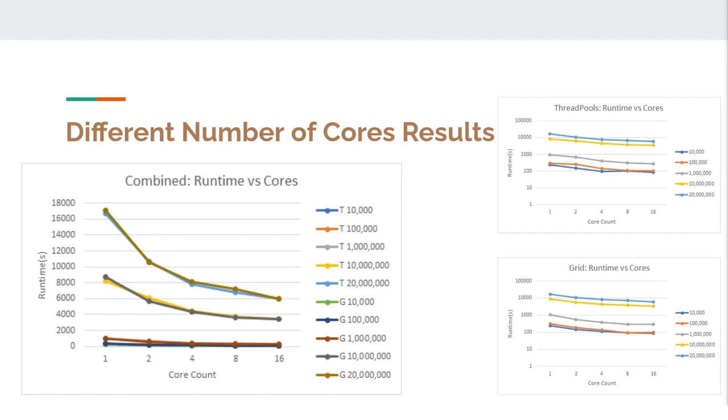Now I'll be discussing the results we currently have, starting with the data from the jobs run with a single node and different core counts. As seen in the images on the slide, the results between the original program, labeled grid, and the program with thread pools are quite nearly the same, with the differences in execution time being quite negligible.